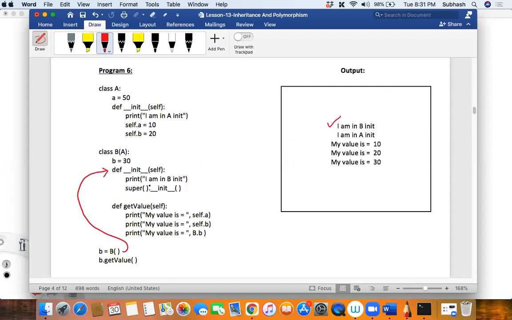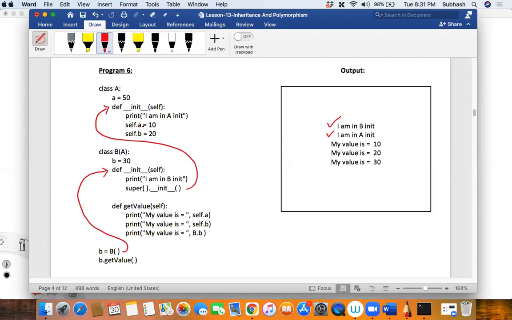Along with that, what am I doing over there? I'm calling the init method belonging to the class A. Did you notice it? So what will get called? The init method belonging to the class A will get called, isn't it? And there, what does it say? "I am in A init", isn't it, my dear friends?